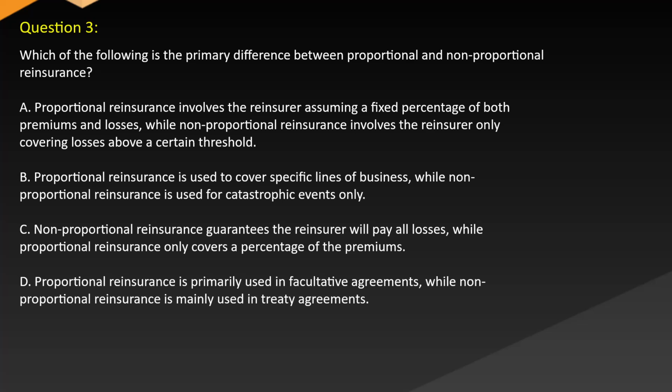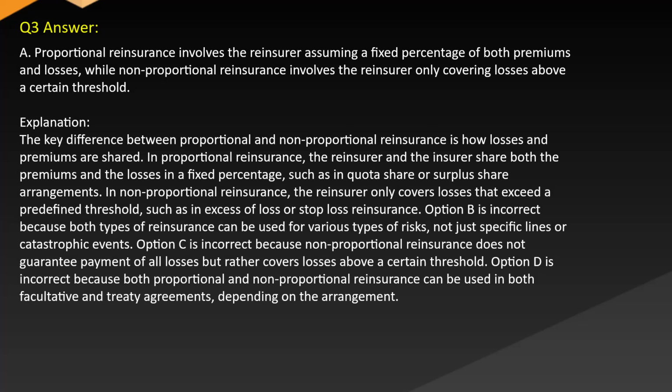C. Non-proportional reinsurance guarantees the reinsurer will pay all, while proportional reinsurance only covers a percentage of the premiums. D. Proportional reinsurance is primarily used in facultative agreements, while non-proportional reinsurance is mainly used in treaty agreements. Answer: A. Proportional reinsurance involves the reinsurer assuming a fixed percentage of both premiums and losses, while non-proportional reinsurance involves the reinsurer only covering losses above a certain threshold.